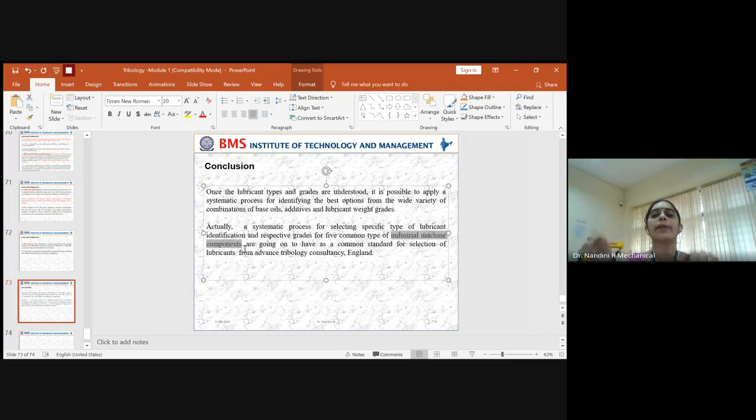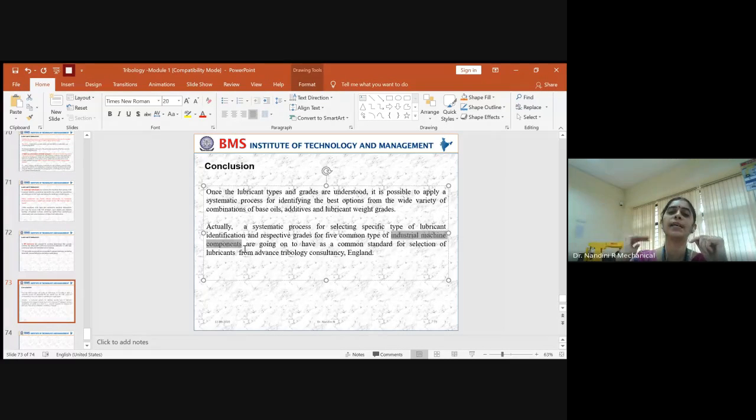bifurcation in the work breakdown structure, like which base oil you have to select, how it has to be synthesized, what grade you have to use, and what temperature range it will be fit for that particular machine component, and finally what additives you have to add, and for what specific selection you can use this.